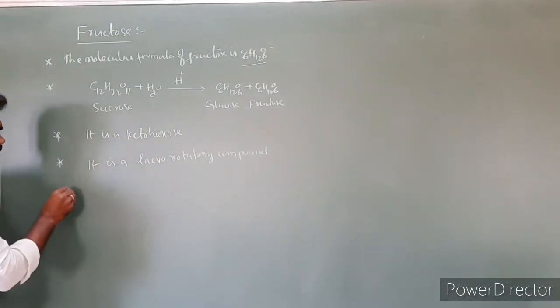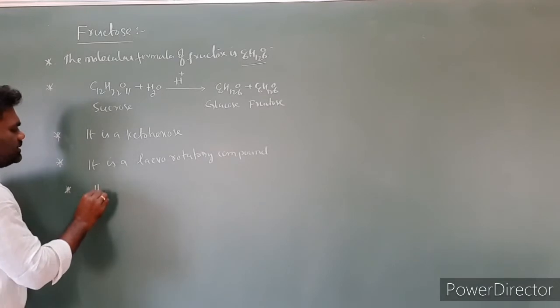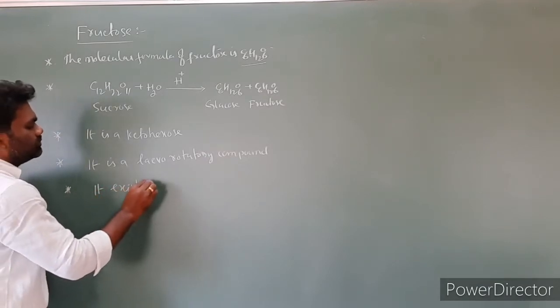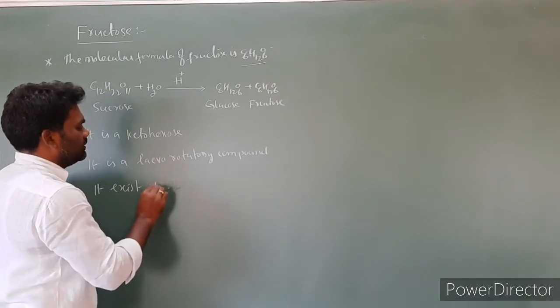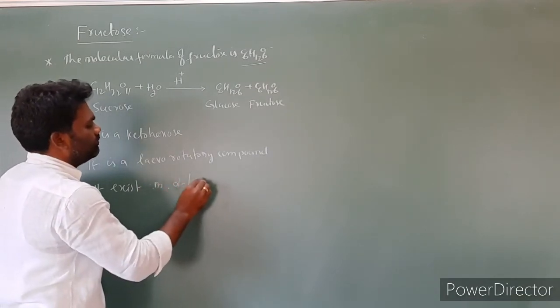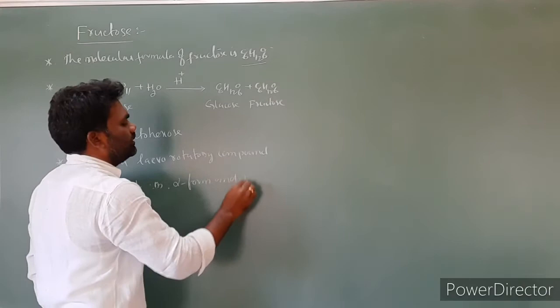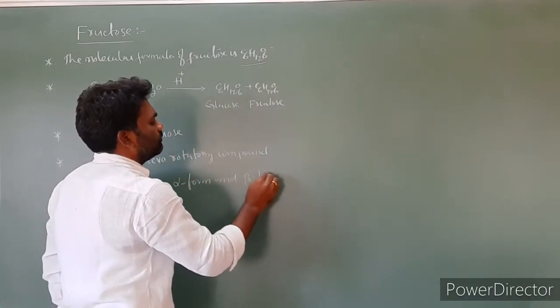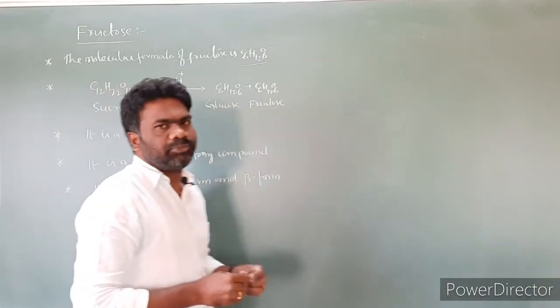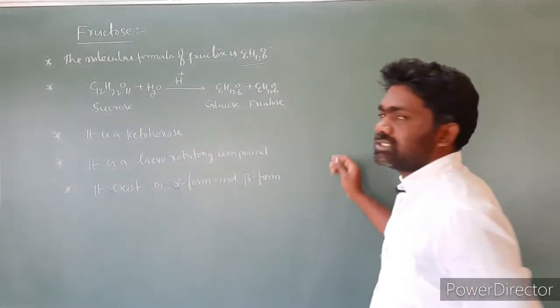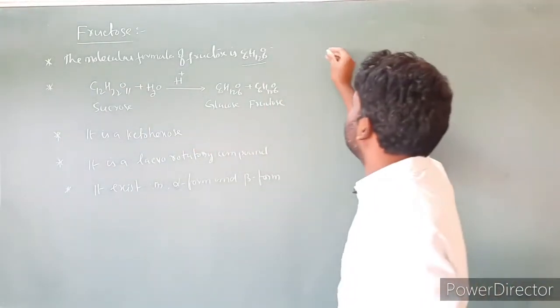Next, it exists in two forms. It exists in alpha form and beta form. So fructose exists in the alpha form as well as the beta form. Next, the structure of fructose, in that, the open chain structure of fructose.